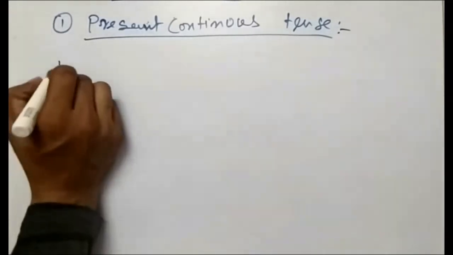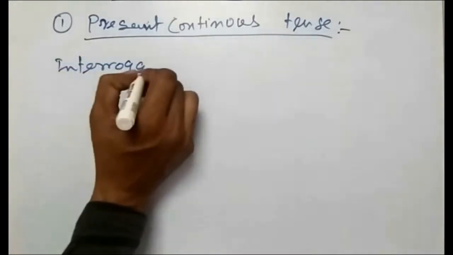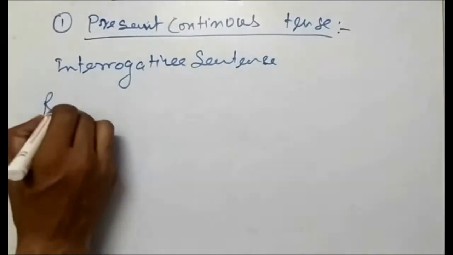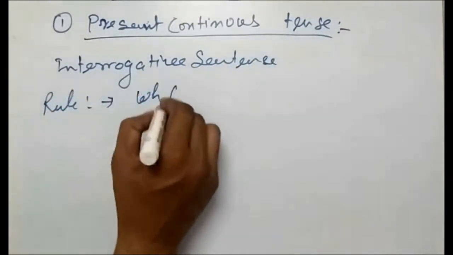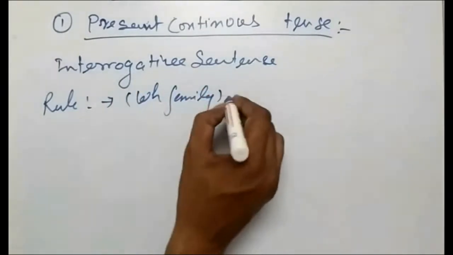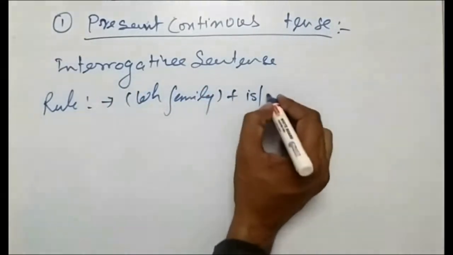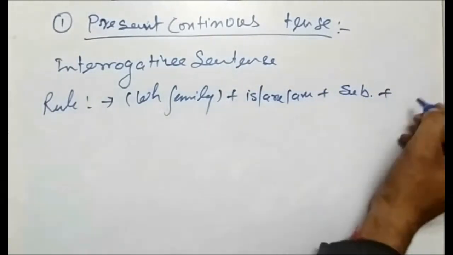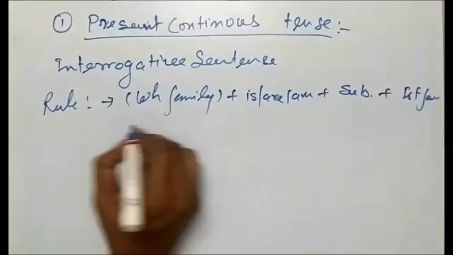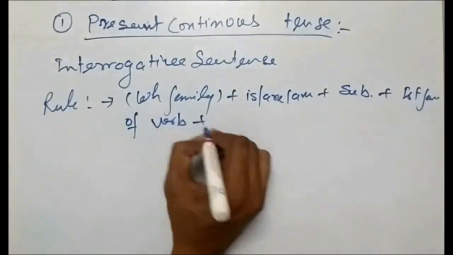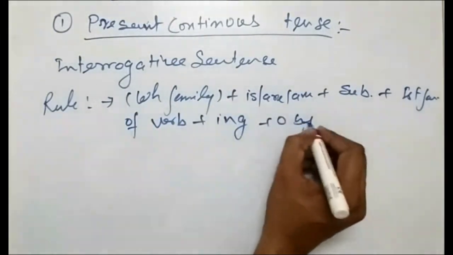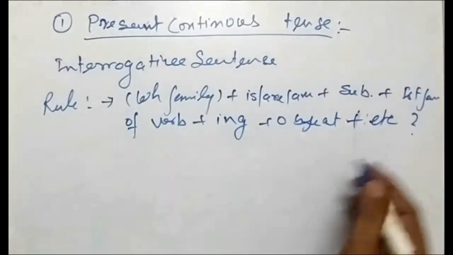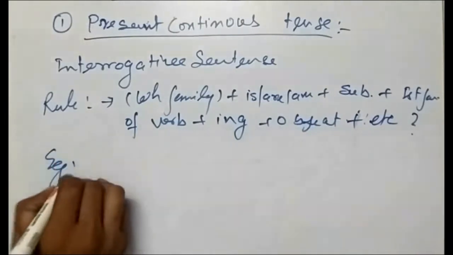Now we'll come to the interrogative sentence. So we'll go to the rule. What is the rule? Your WH family words, question mark words, plus is, are, am, plus subject, plus first form of verb, plus ing, plus object, plus etc., question mark. So we'll take the example directly.